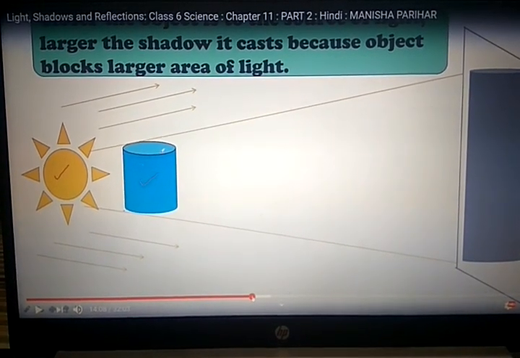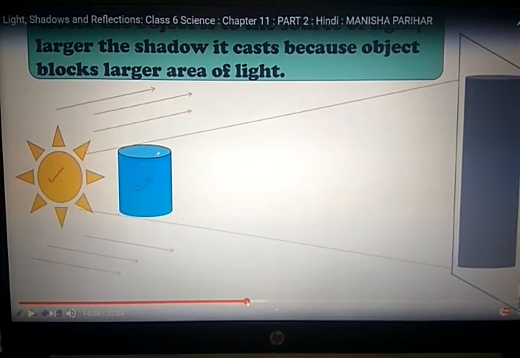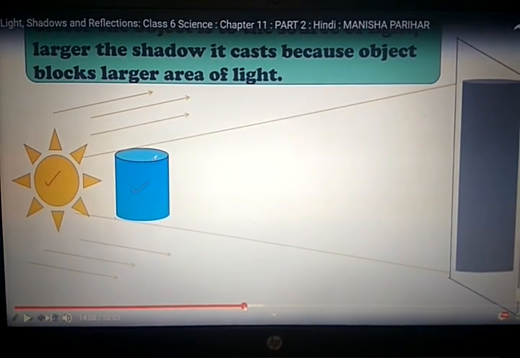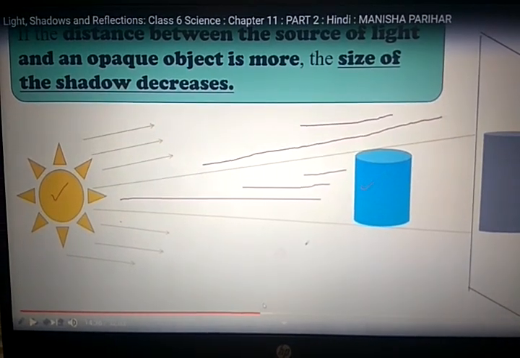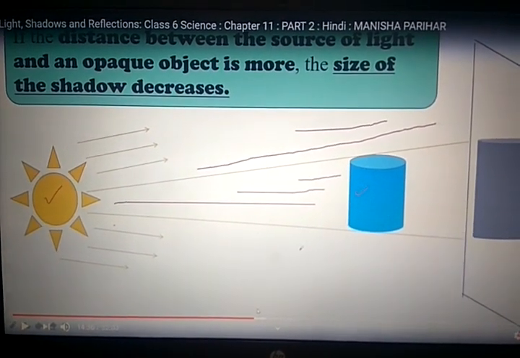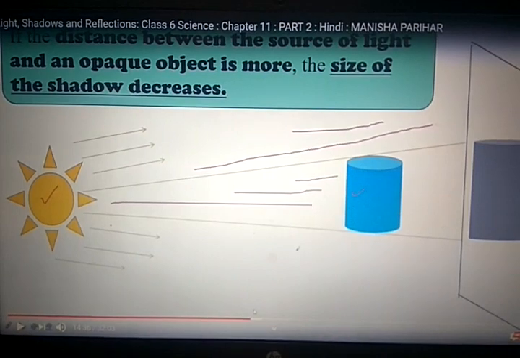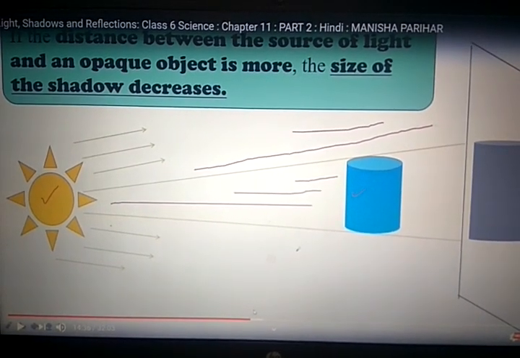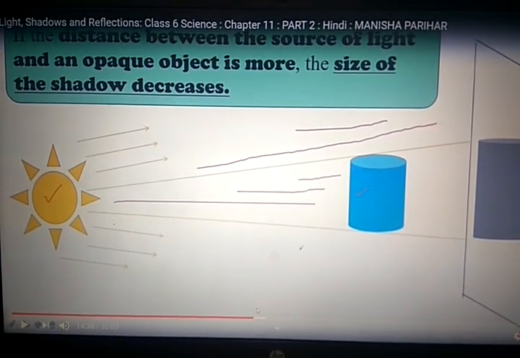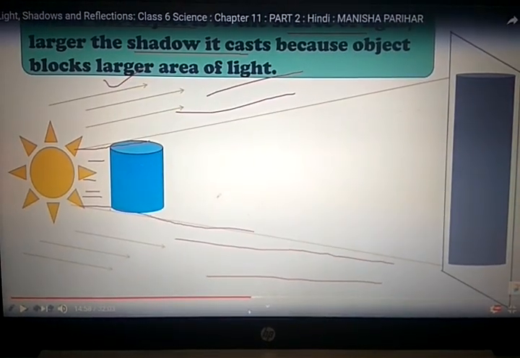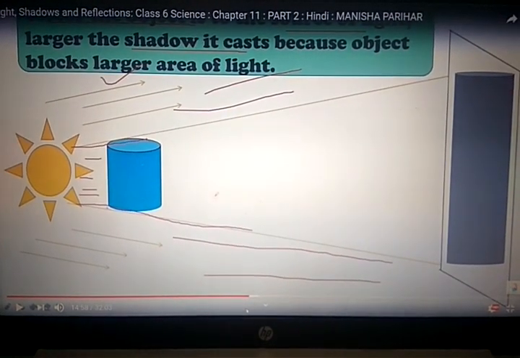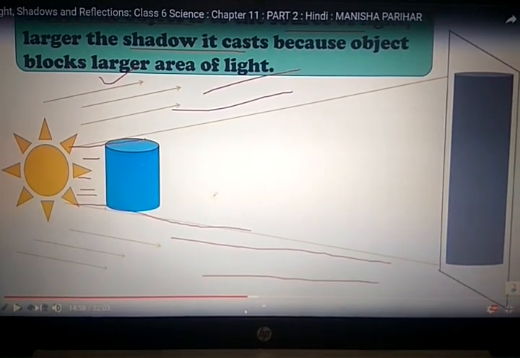When the object is placed near the source of light, the shadow cast will be larger. When the object is placed far from the source, the shadow cast also decreases. The larger the shadow it casts, the more area of light the object blocks.